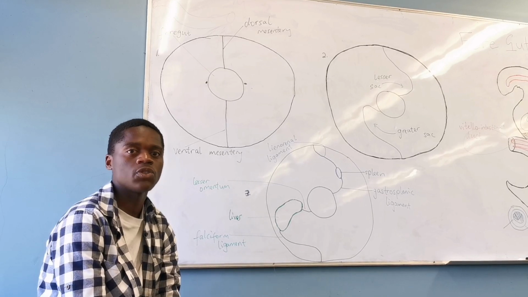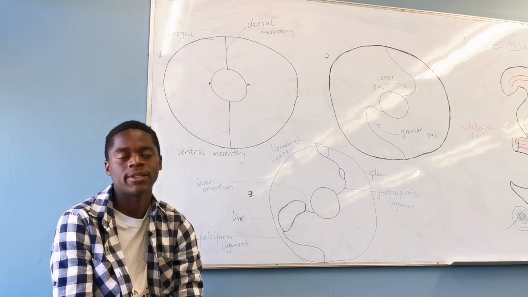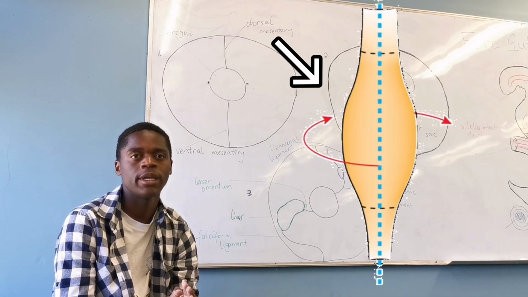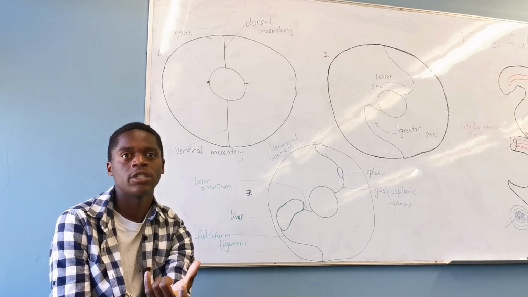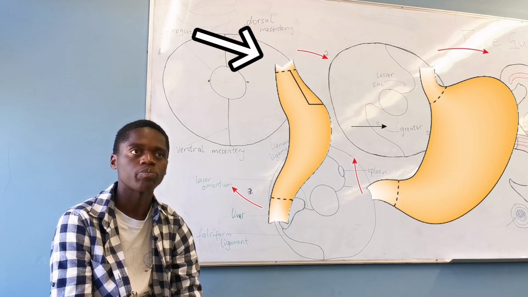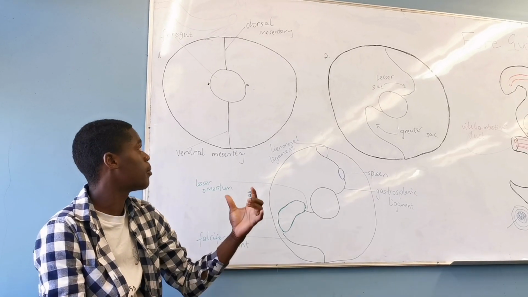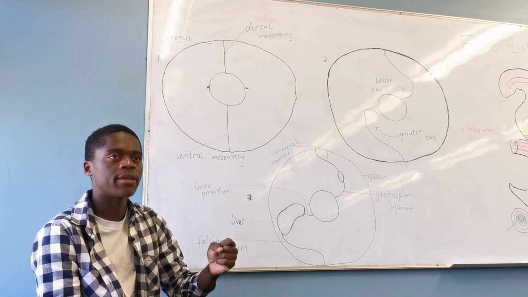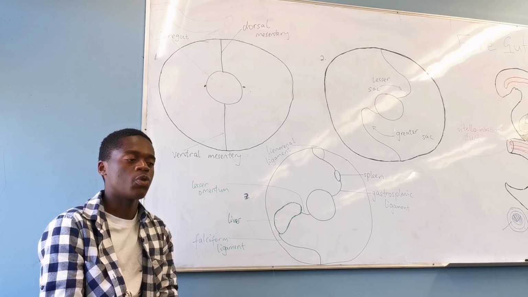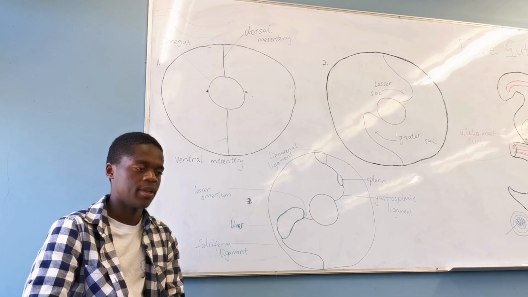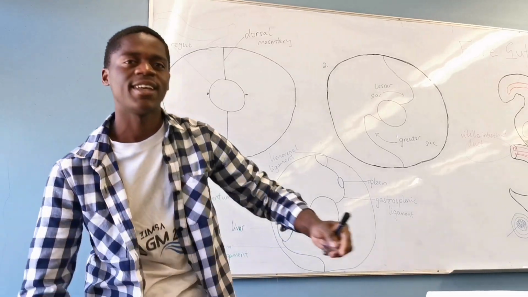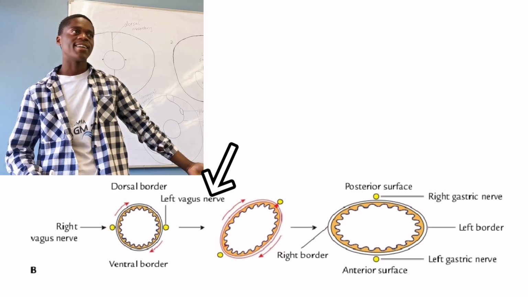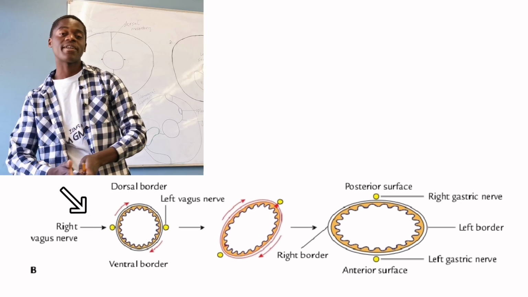Rotation of the stomach happens in 2 planes: the longitudinal plane and the anterior-posterior plane. In the longitudinal plane, imagine that I am a stomach, and this is my left vagus nerve and this is my right vagus nerve.